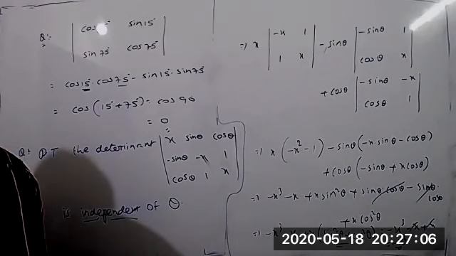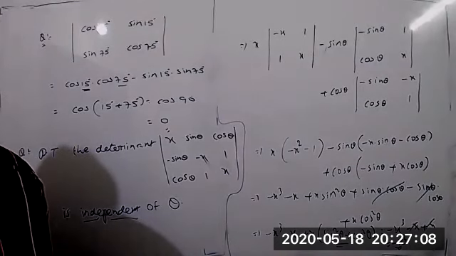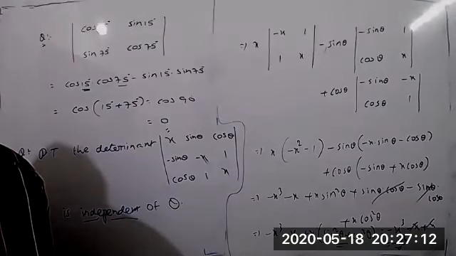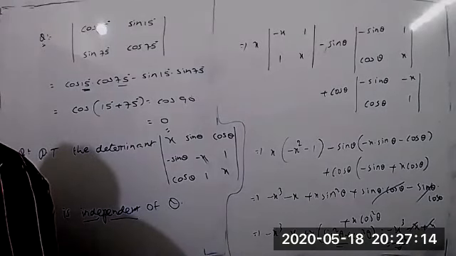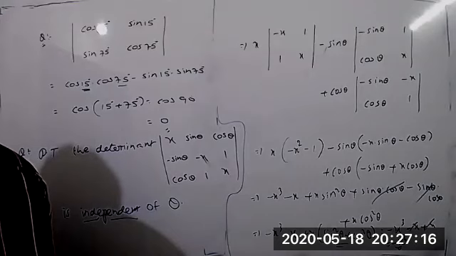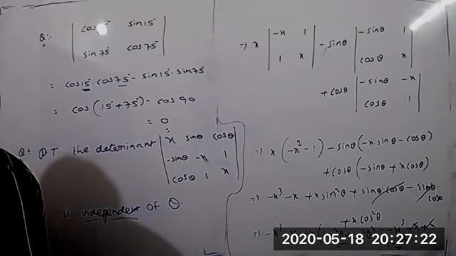Okay, so these are the problems regarding minors, cofactors and determinants. I think you already got a clear idea of the properties of determinants, and we also did the area of a triangle, which is also very useful to you.